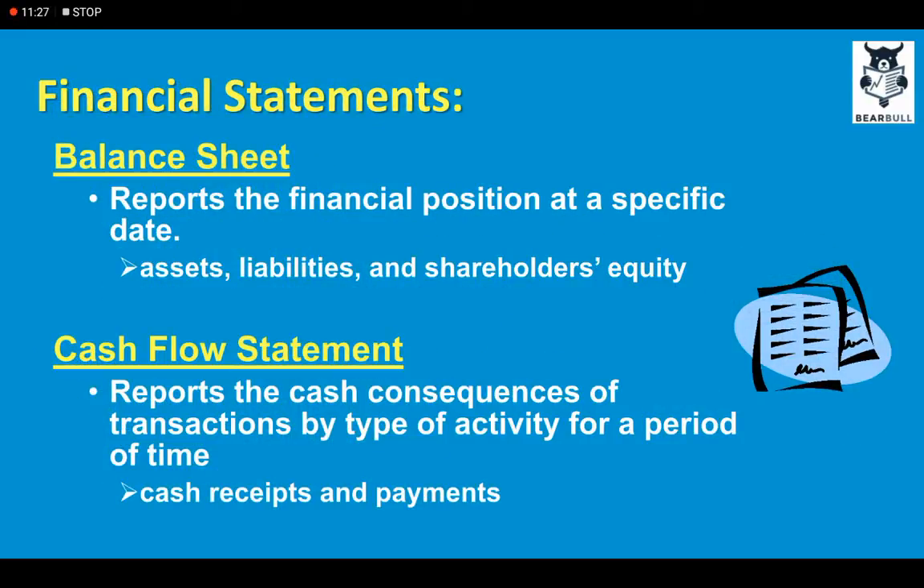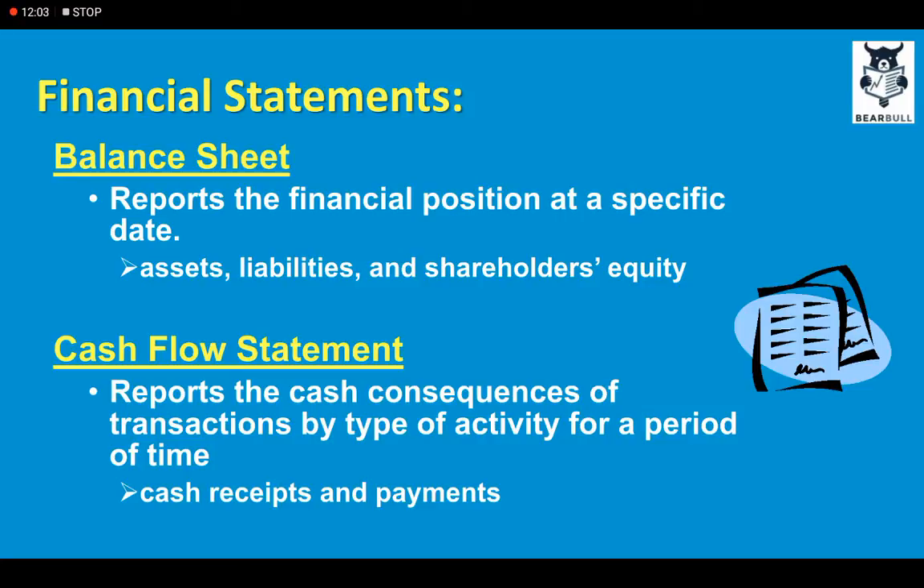And the third financial statement is the balance sheet, which reports the financial position at a specific date. Remember, previous statements were about a specific period of time, and the balance sheet is about a specific date. It states what the assets, liabilities, and shareholders' equity of the company are as at a particular date. For example, if the closing date of the financial year of a company is 31st December, then the balance sheet will report assets, liabilities, and equity of that company as at 31st December 2020 or 21.